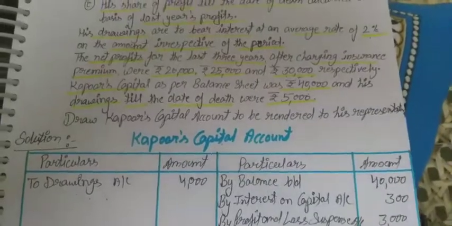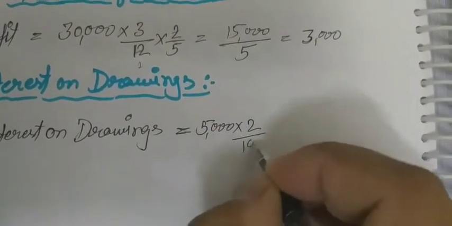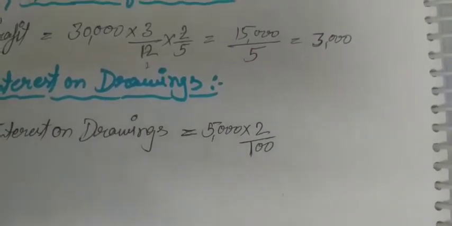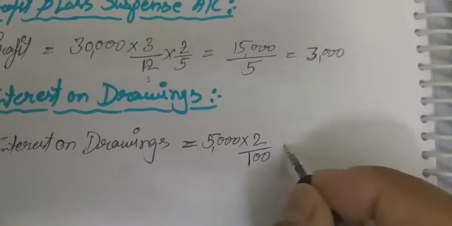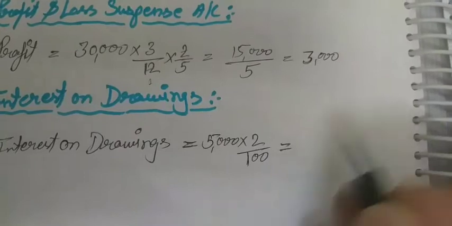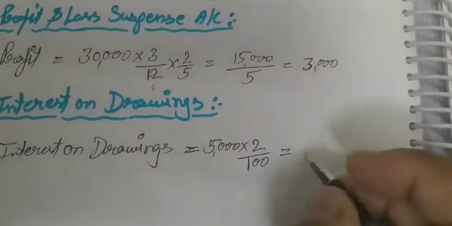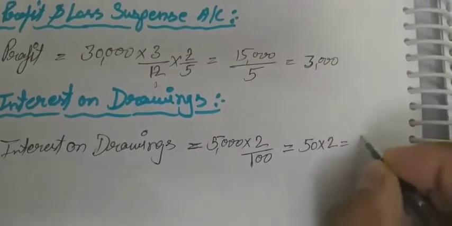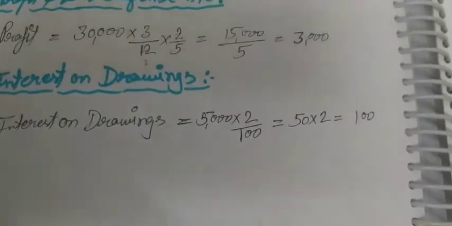So according to the 5,000, 2%. Okay, so 2% interest on drawings we have to calculate. So it will be equal to 5 to the 10, and it will equal 50 multiplied by 2 is equal to 100 rupees. So interest on drawings will be rupees 100.